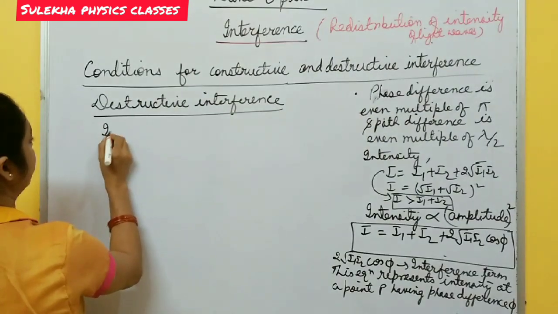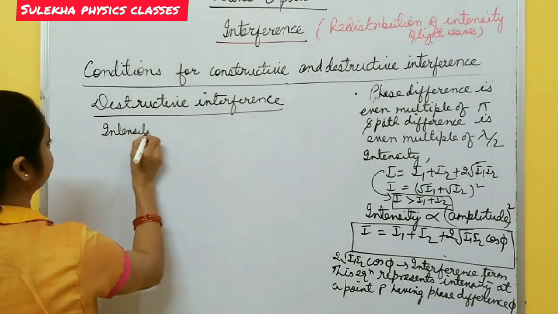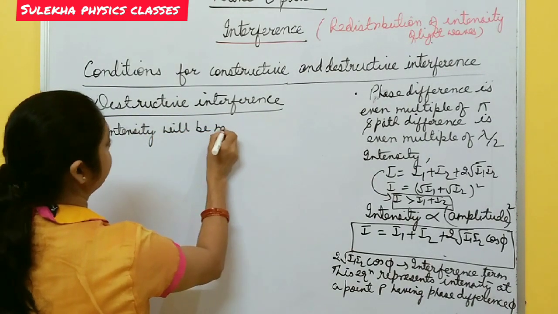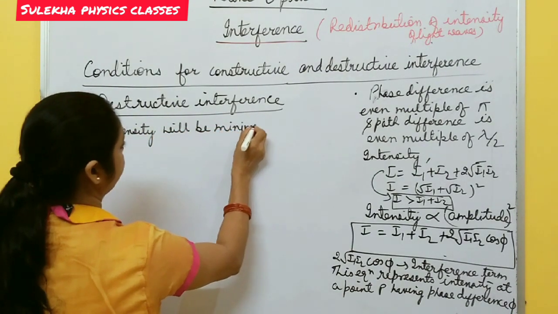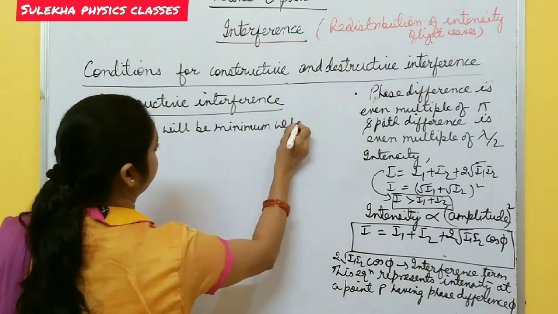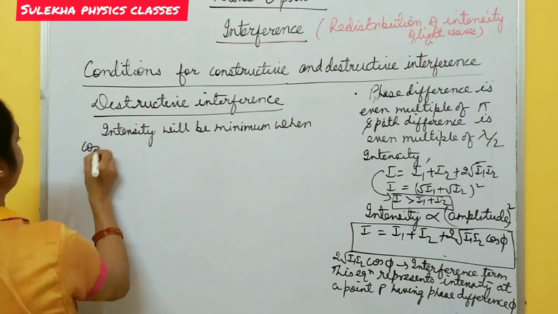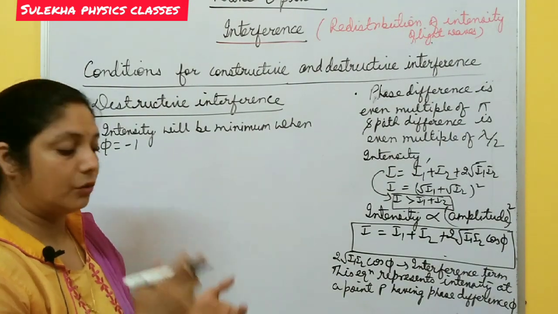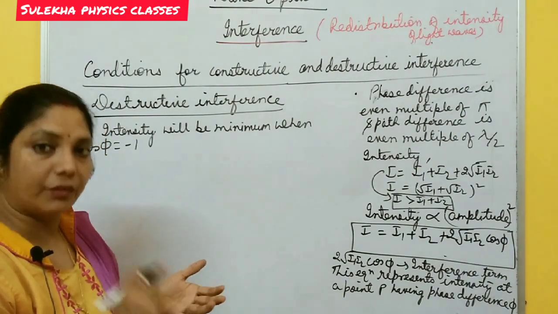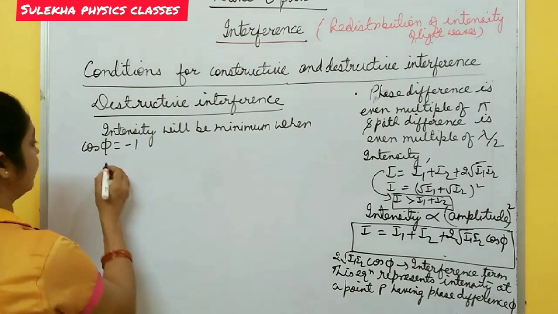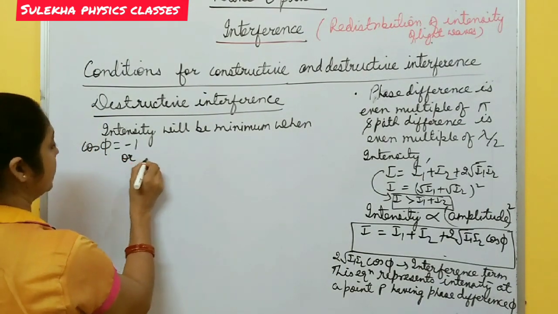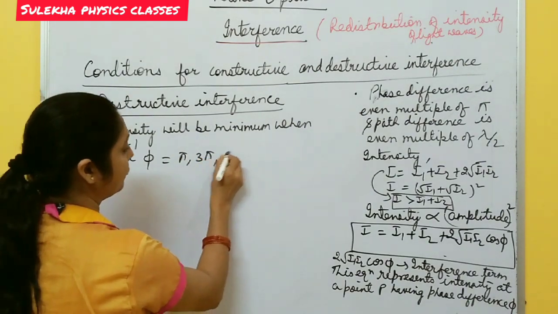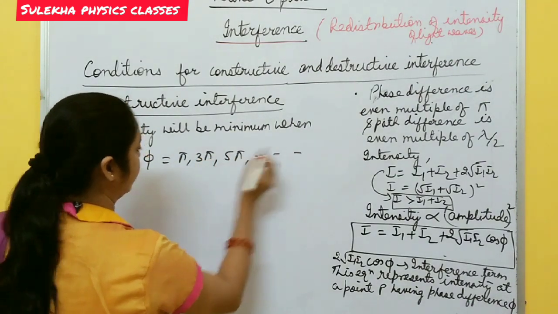So here intensity will be minimum when cos phi is minus 1, and when cos phi is minus 1, phi equals pi, 3 pi, 5 pi in this way.